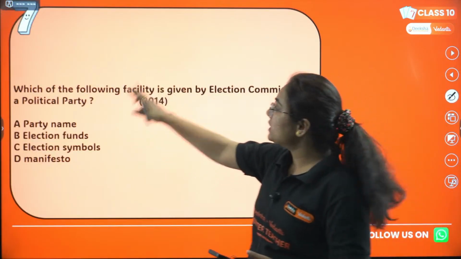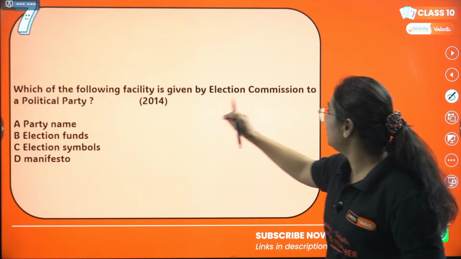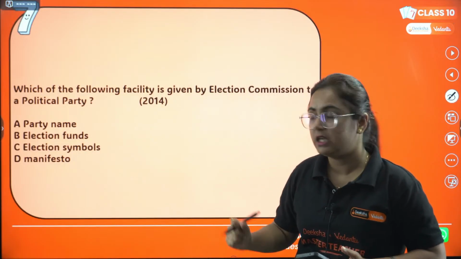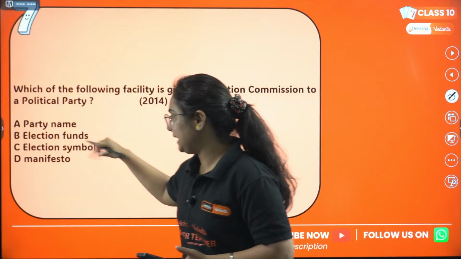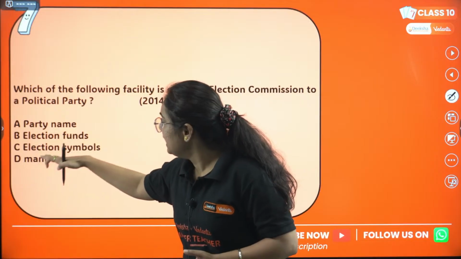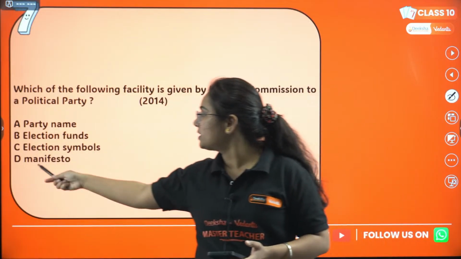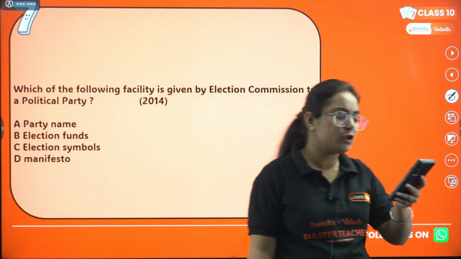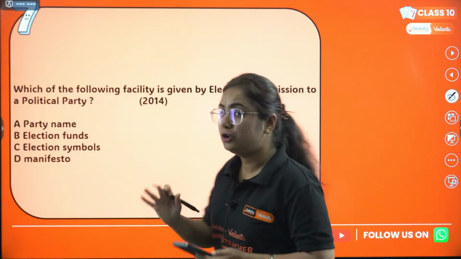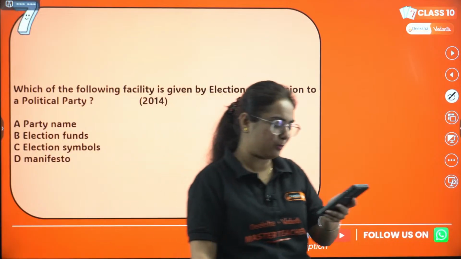Which of the following facility is given by election commission to a political party? And the options are as follows. Option A, party name. Option B, election funds. Option C, election symbol. And option D, manifesto. Okay, answer the correct one from here.